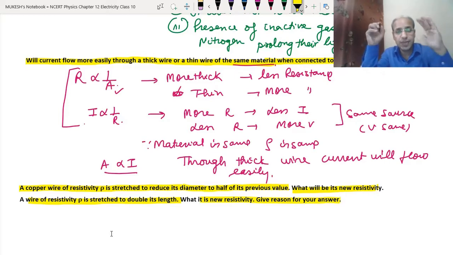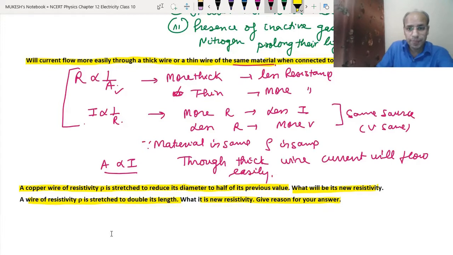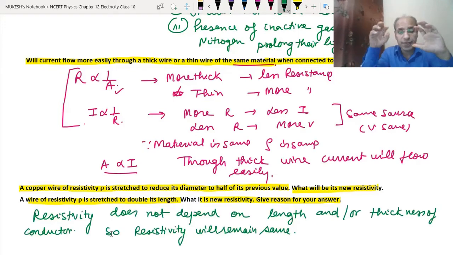Okay, so as we have understood this question when we did the numericals, the resistivity does not depend on the length or the area of cross section. We know that the factors which affect the resistivity are nature of material and temperature. In this case there has been no change in those values, only the length and diameter are being changed. So that means there will be no change in the resistivity.